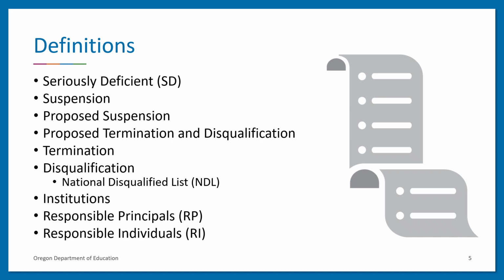Responsible Individuals, RI, are non-principal individuals, including volunteers and contractors, associated with the institution's operation of the CACFP who bear some responsibility for a suspension. An RP or RI may be a current or former employee. Though no longer employed by the institution, an individual may still be responsible for the cause of the suspension by his or her actions prior to leaving the institution.